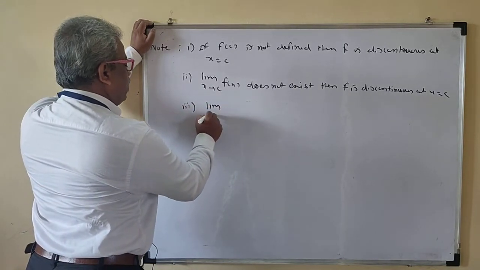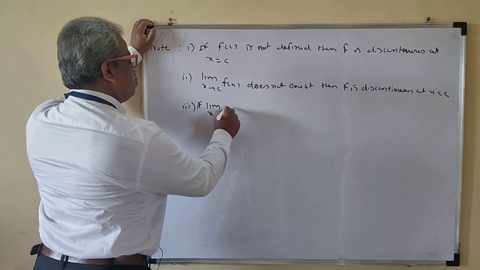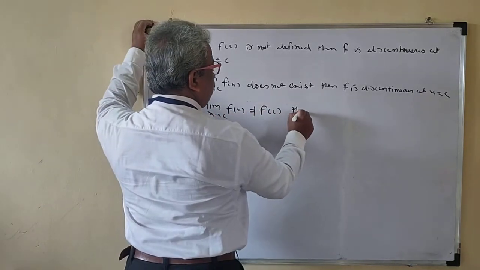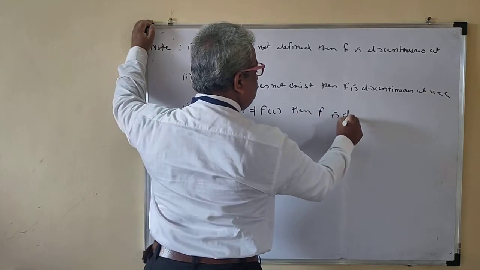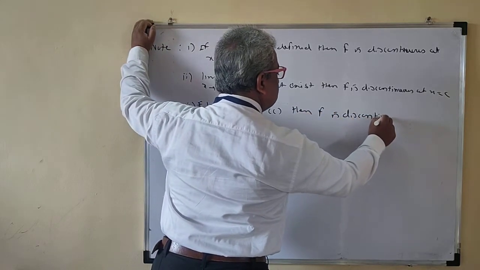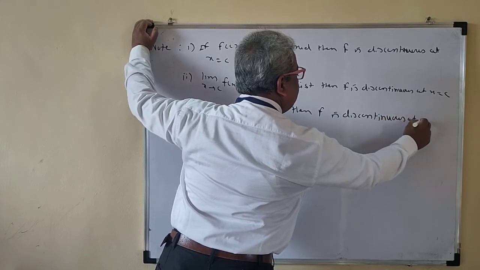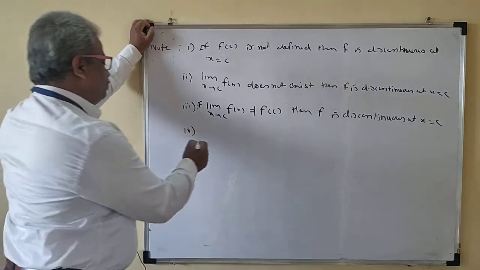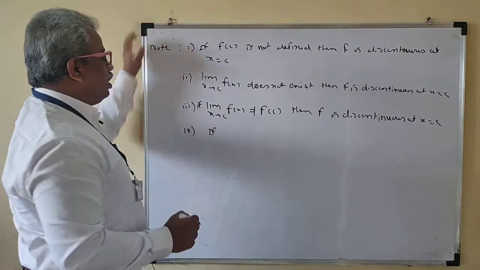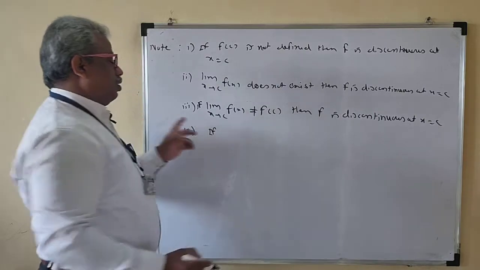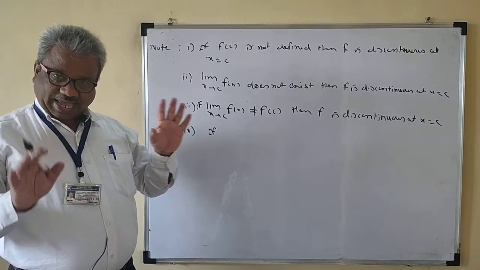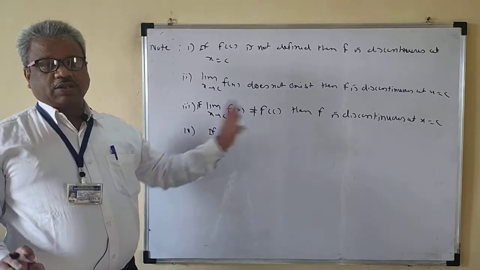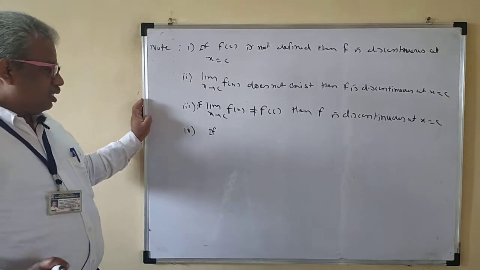Third one, if limit x tends to c, f of x not equal to f of c, then f is discontinuous at x is equal to c. Next, so here what? Here x tends to c, f of x exists, f of c is also defined, but they are not equal, so then function is discontinuous.